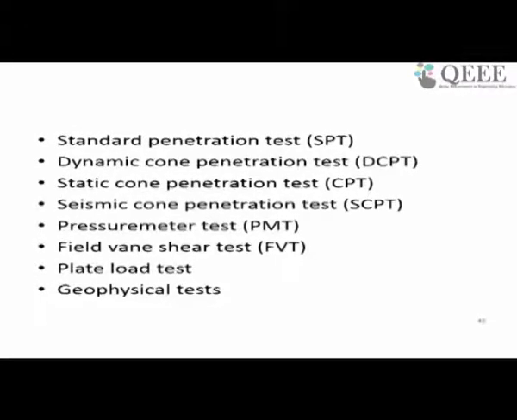Today's module will discuss maybe the standard penetration test, the dynamic cone penetration test, static cone penetration test, and probably include the seismic cone penetration test as well. The next two modules will discuss the other related tests.